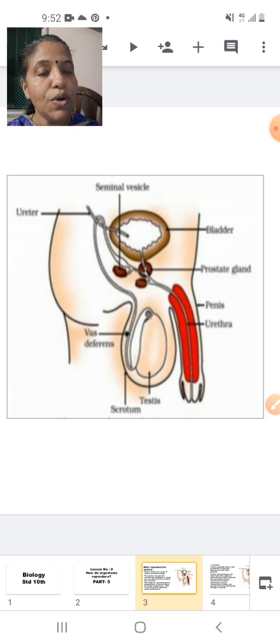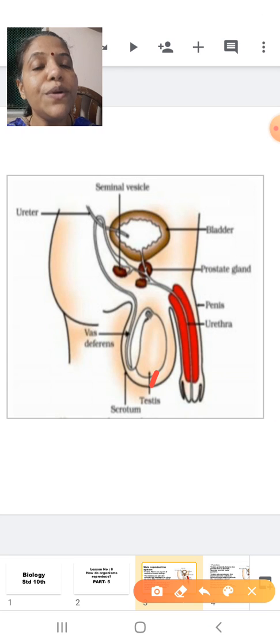Okay, so we saw the testis, and we saw the scrotum, which is a bag-like structure in which the testis is present. We saw the vas deferens, and how it moves upward, and how it comes out through the organ called the penis. We will study even the function of the penis. When I teach you individually, you will understand it better. Now let us start with the first part.